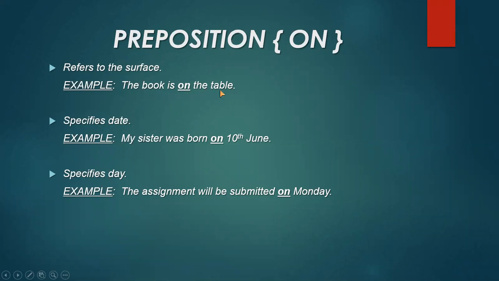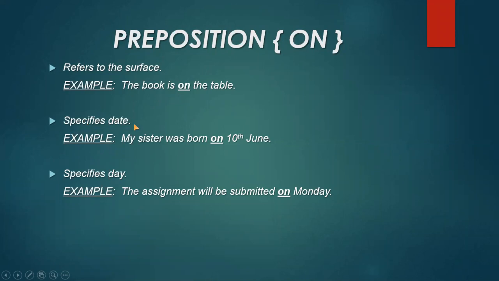Book and the table are both the nouns, and I have already told you that preposition is the word which is showing the relationship between a noun or a pronoun or some other things in the sentence. The books are on the shelf. You can write another example, on the shelf. It means it also shows the surface of the shelf, that it was the place where the books were present.